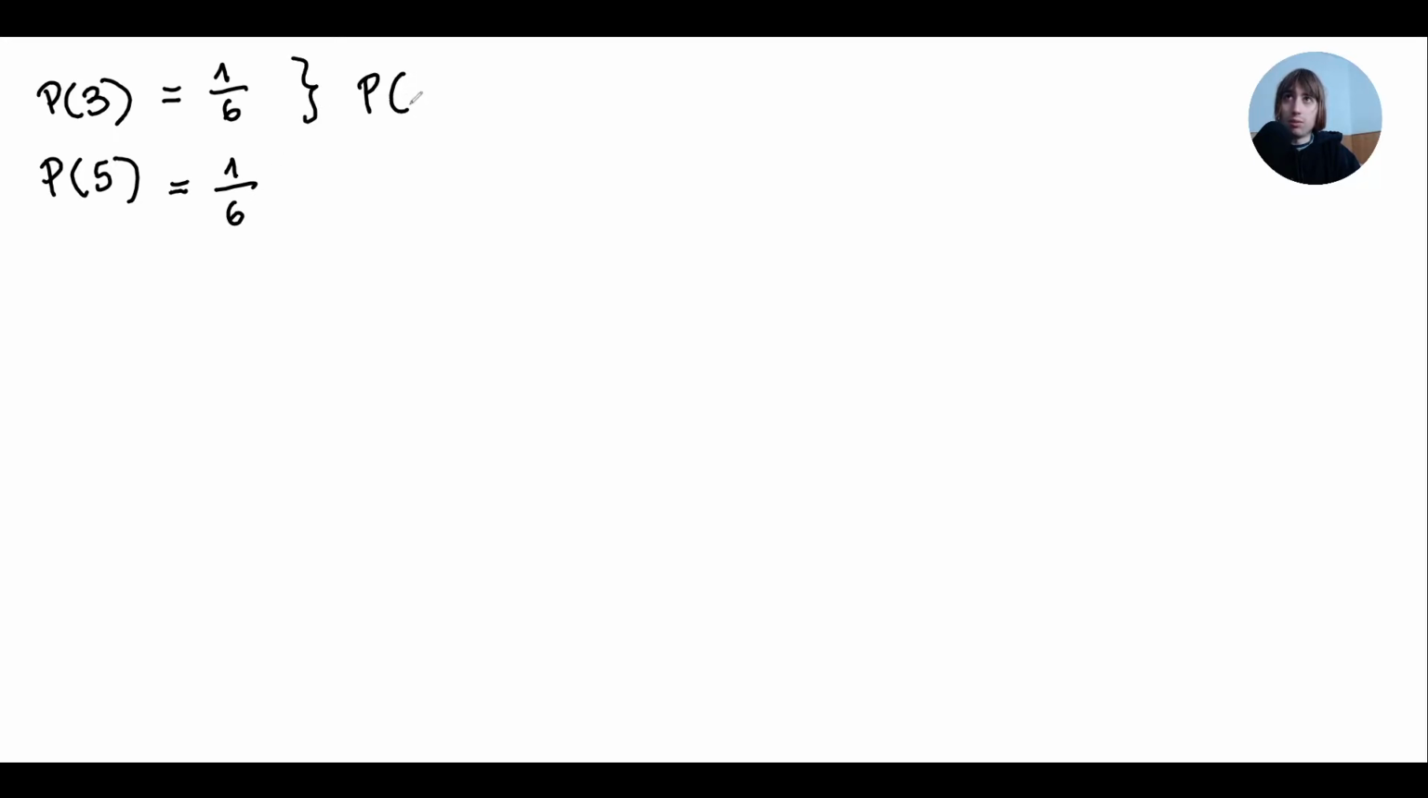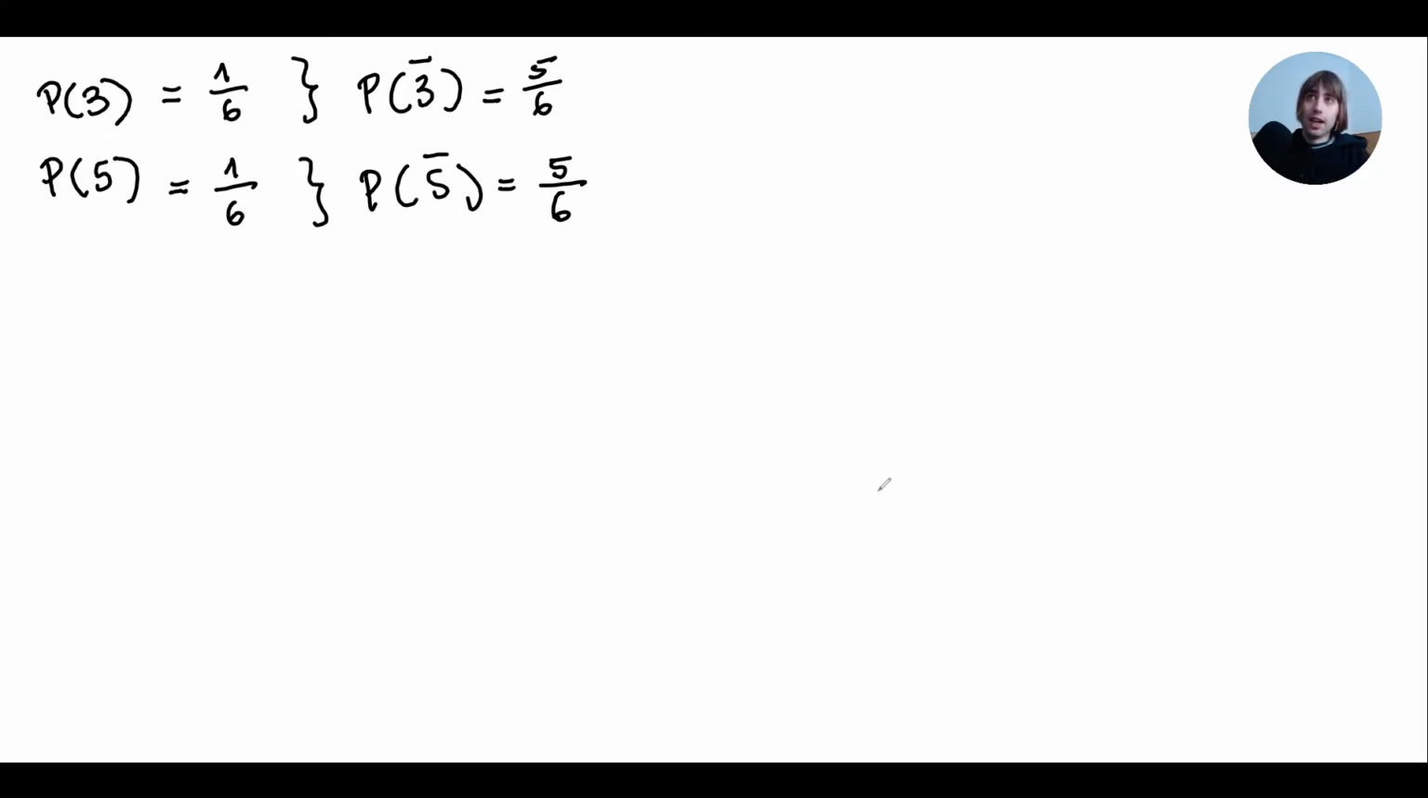The opposite of P(3) would be not getting a 3 when I throw a dice once, which is 5, 6. And the opposite of P(5) will be as well 5, 6. Okay, now let's see the probability of 3 ∪ 5.